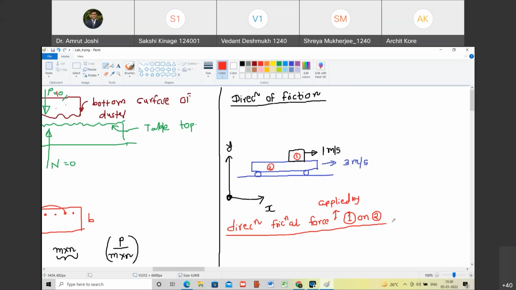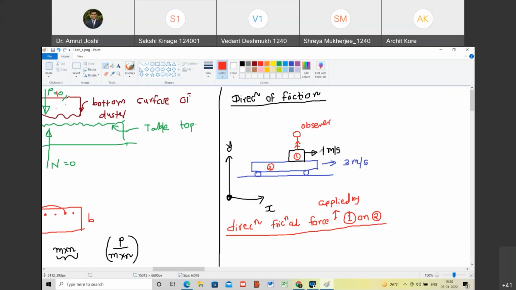let us perform an experiment. Let me put the observer on object number 2. Are you with me? Yes, sir. Or let me put the observer on object number 1. किसके ऊपर observer को रखा है? Object number 1. So the observer is moving with what velocity? बोलो. This is the observer, with the velocity of object 1. So he is moving with a velocity of 1 meter per second towards right. Do you agree with me?